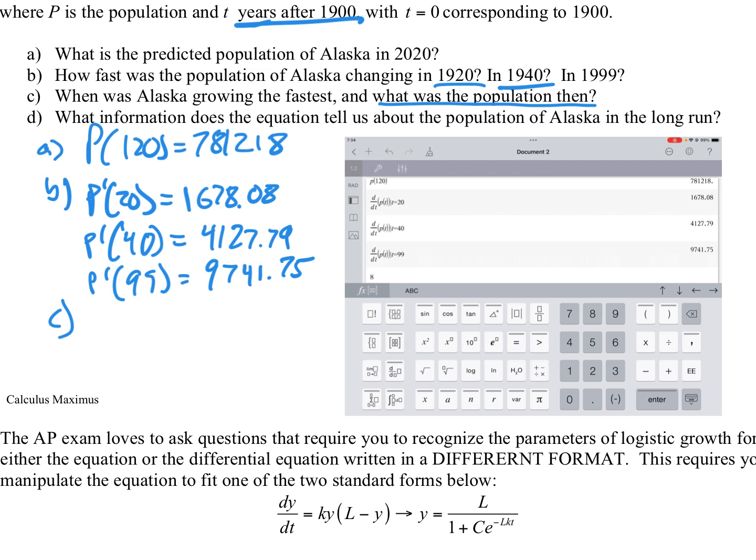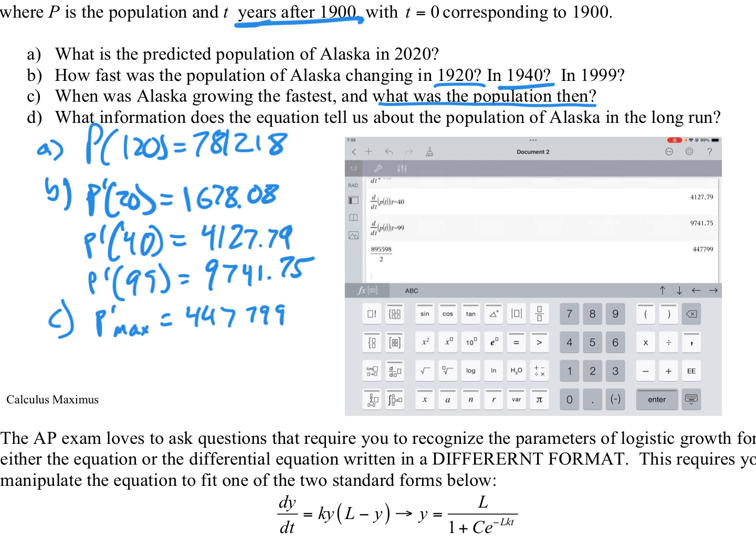We got 895,598 divided by 2. Okay. So when the population was 447,799, then it was increasing the fastest. The rate of change is increasing the fastest. So that's something we need to know about logistic functions.